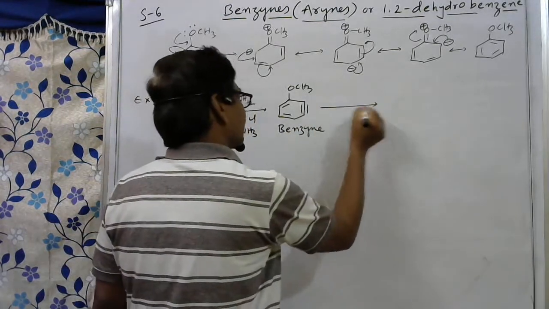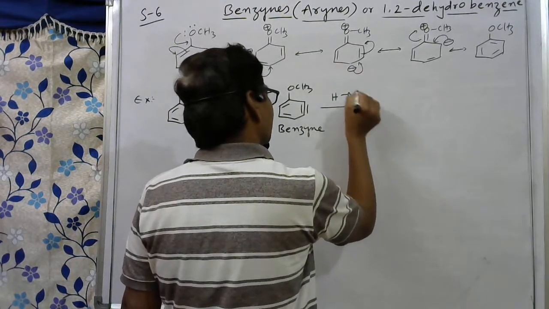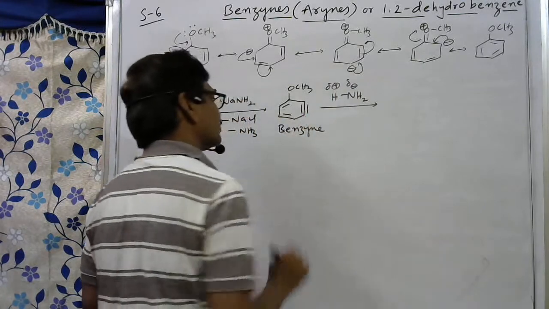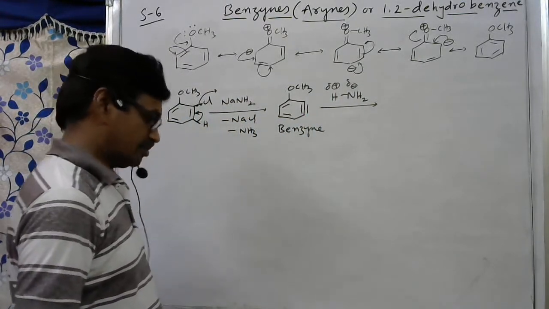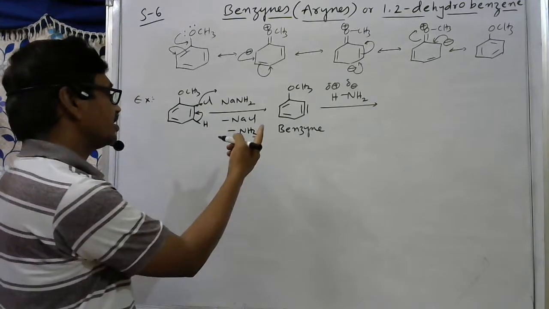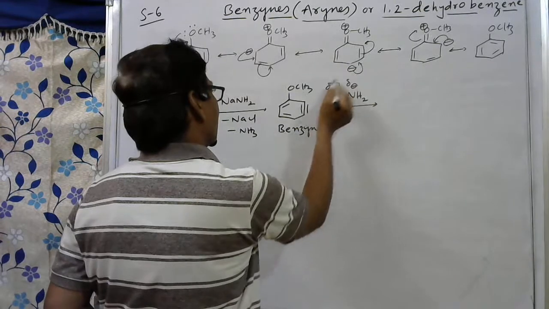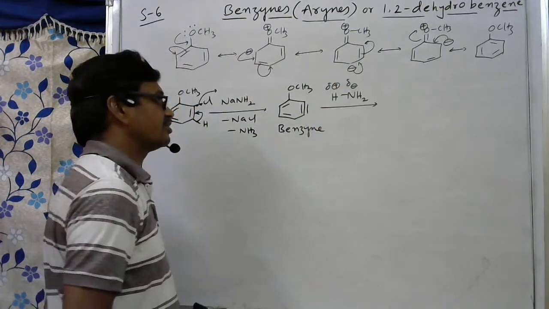In the next step, when NH2 minus and H plus come and attack the benzyne, the unstable intermediate, then what compound can you get? Here negative charge. See here, ortho, para, and ortho dash positions are not preferred. Why?